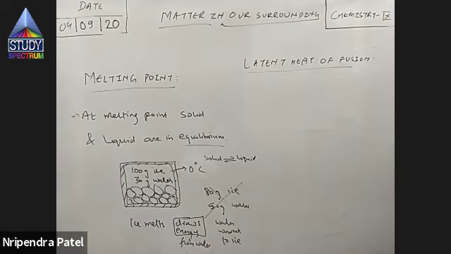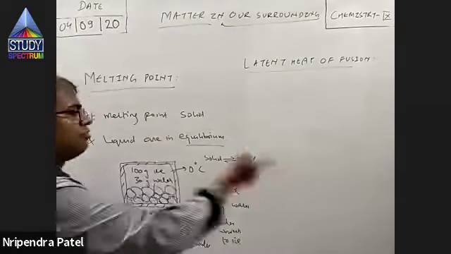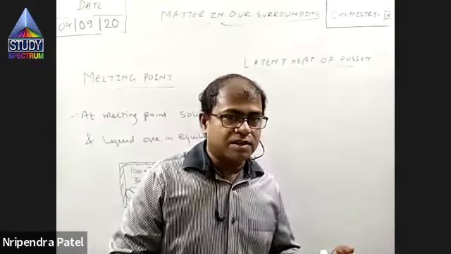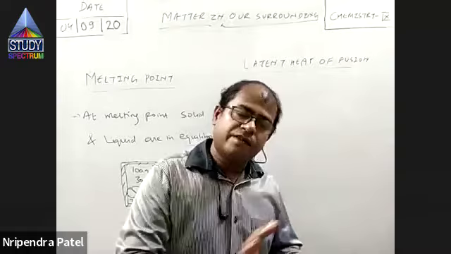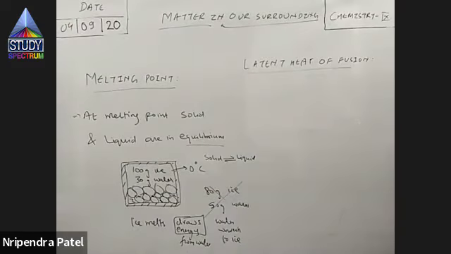See, as we said, if heat energy is added to that object or substance at its melting point, then only the object will change its phase from solid to liquid. If you have ice at 0 degrees Celsius, and if you don't give it heat, it will remain ice forever, right? It will melt only when you supply further heat.